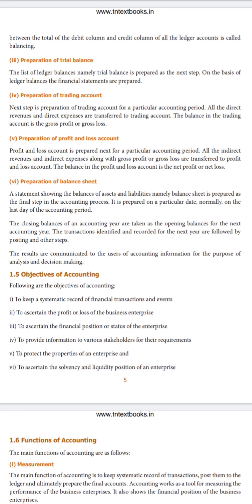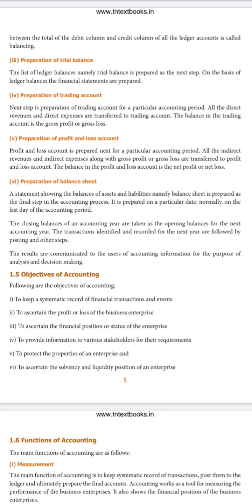After the trial balance, we prepare the trading account, where all the direct incomes and direct expenses are recorded. From the trial balance we pick up the direct expenses and direct incomes. Direct expense and direct income are those involved when a product enters the organization as a raw material and is converted into a finished product.